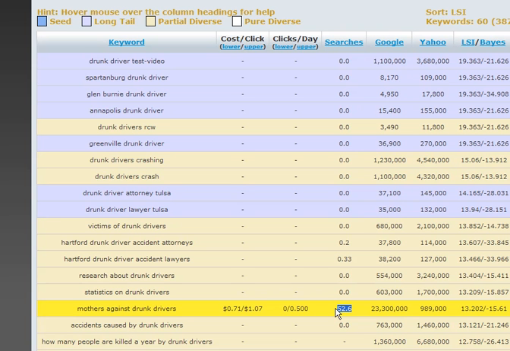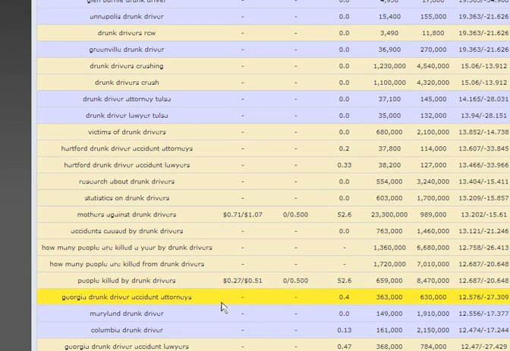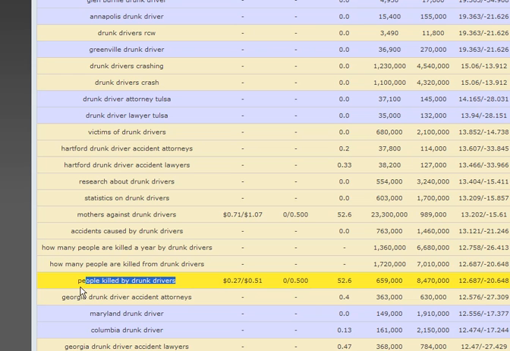Don't know. Okay, so you can see that Mothers Against Drunk Driving has 52 searches on the natural engines per day, and about half a click per day on the pay-per-click engines. And there is a little bit of tiddlywinks going on here with cost and traffic. Kelley has programmed this to have a range of 71 cents, the lowest cost per click, $1.07 the highest. Okay, and you can see there's also people killed by drunk drivers. This phrase is getting paid for on the search engines, and this is something that you want to watch.